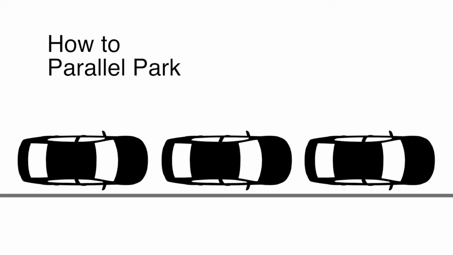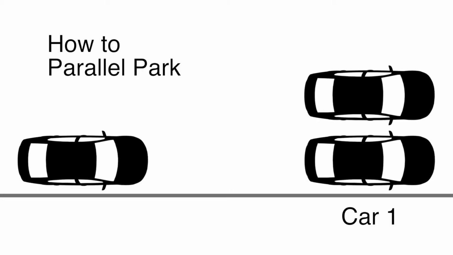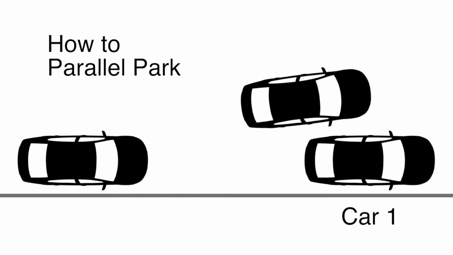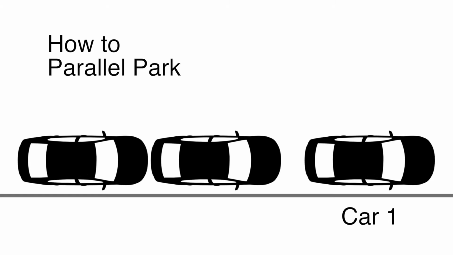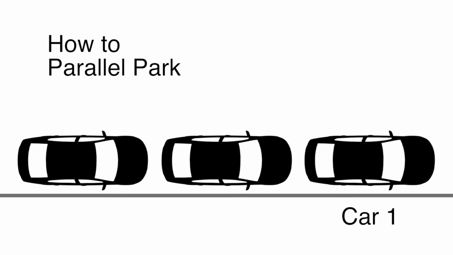How to parallel park. A. Car 2 pulls even with car 1. B. Car 2 maneuvers backing slowly toward the space. C. Car 2 turns wheels sharply. D. Car 2 begins straightening wheels. E. Parallel parking is complete.